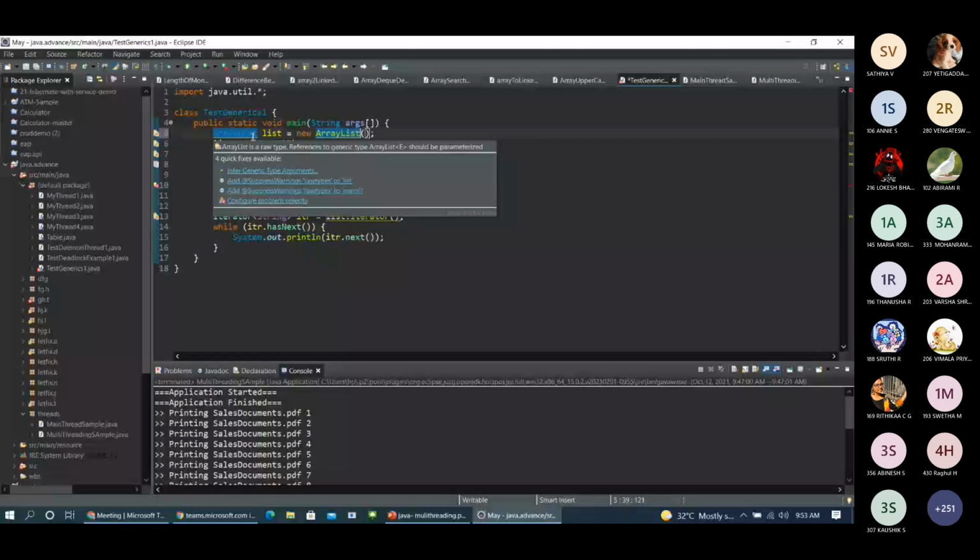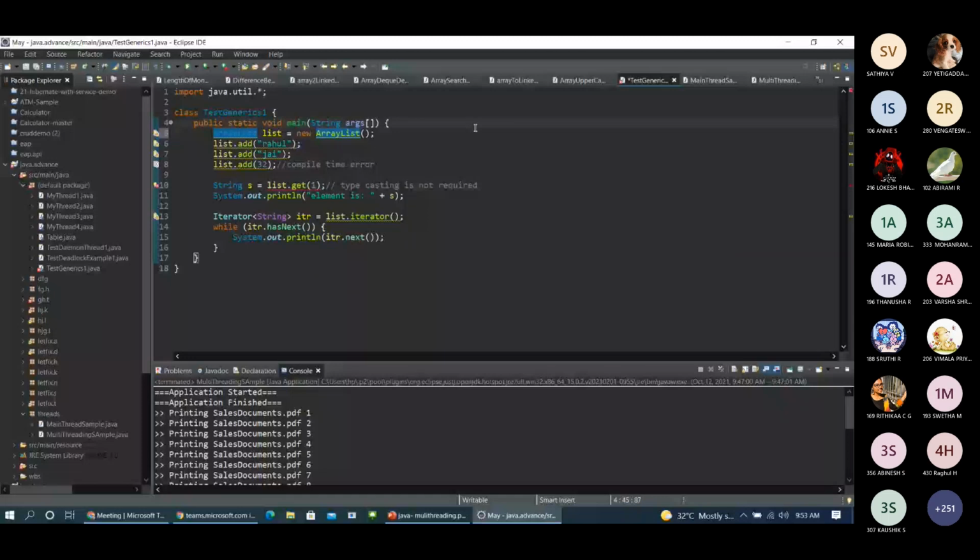See, now it is not throwing an error, right? Now it is not throwing an error. I'm adding 32, which is an integer type, but it is still accepting because I have not restricted that. In my scenario, I don't want it to accept this integer. I want to accept only the string values. So what I'm doing is restricting my list to accept only the string values.